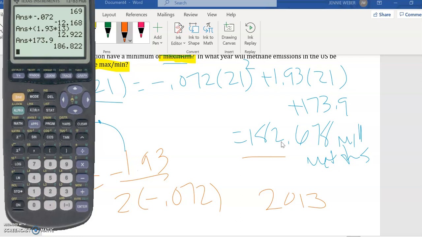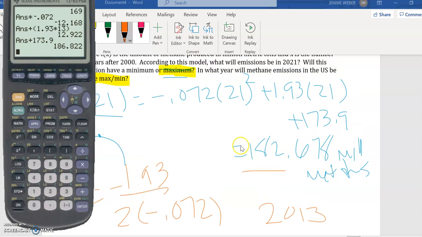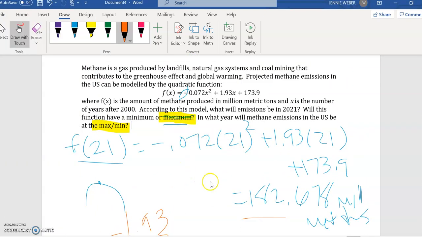And this is cited out of the book, out of the EPA, so hopefully it is correct, and we are going down. So that gives you an idea of how to do it, but whenever we're looking at a word problem, the key I want to get across is, as soon as you see max and min and you see a quadratic, you should be thinking, that means I want to do the vertex. That's kind of your trigger words. Those two things together: I've got a quadratic, I'm asking for max or min. This means vertex.